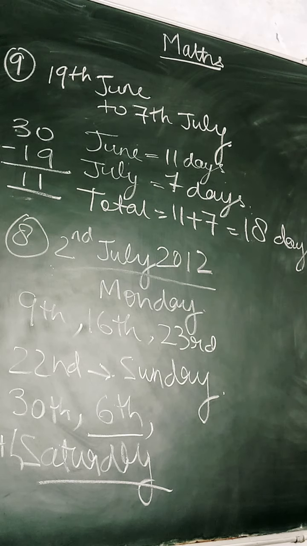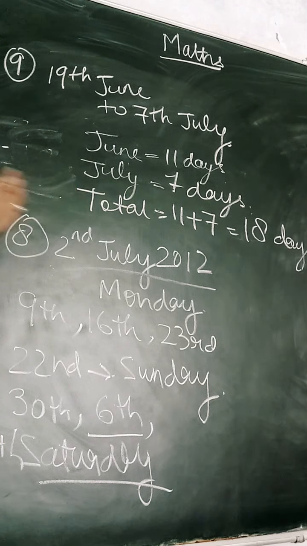Clear? So now you have to do question number 10 and 11 yourself. In these questions also the same thing is there, that you have to find out the number of days from 8th January to 3rd March, and in the 11th one from 29th January to 15th April. In the same way as I have told here, you have to do question number 10 and 11 also.